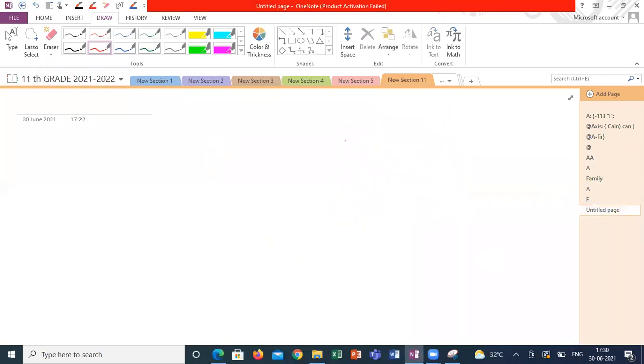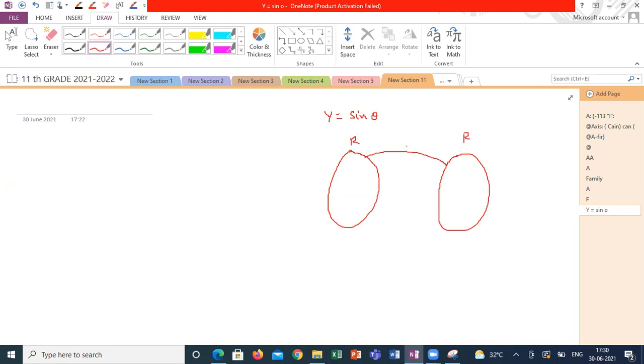Suppose my relation is y is equal to sine theta, where theta is an element of A. All real numbers I can take, and here also I am taking all real numbers. I'm giving a relation from real numbers to real numbers, where my universal set, that means R cross R, is how much? I will get n of R cross R is an infinite set. Will you accept, guys? Infinite set, correct or wrong?